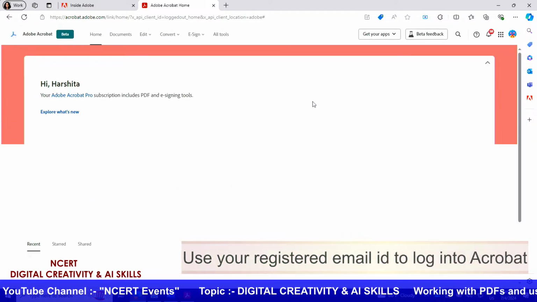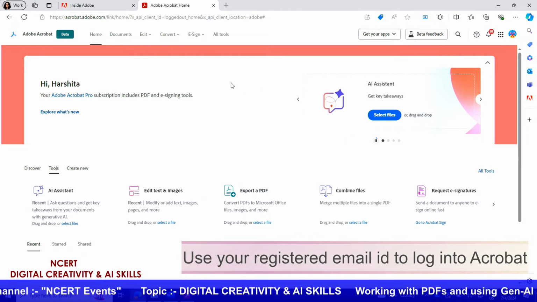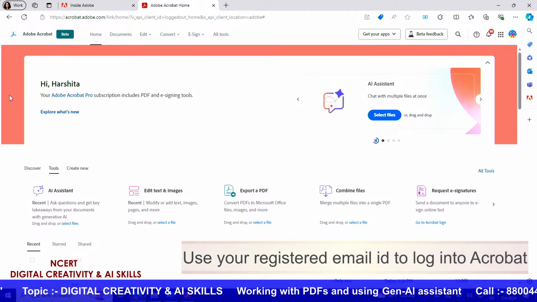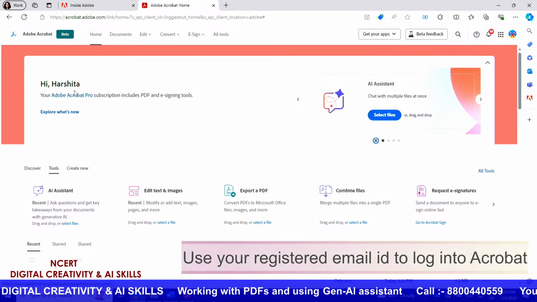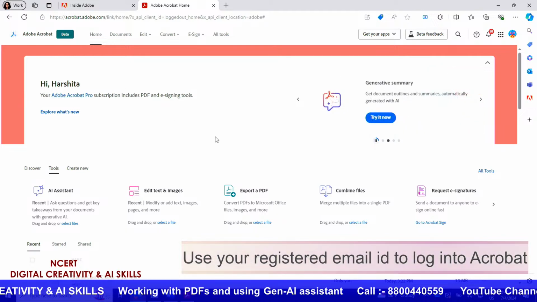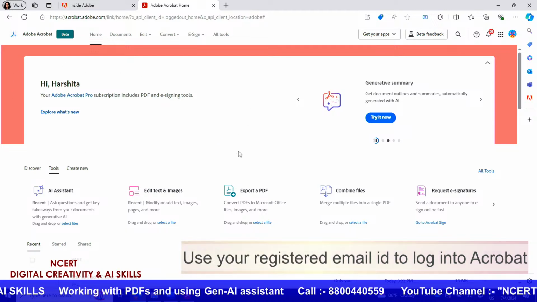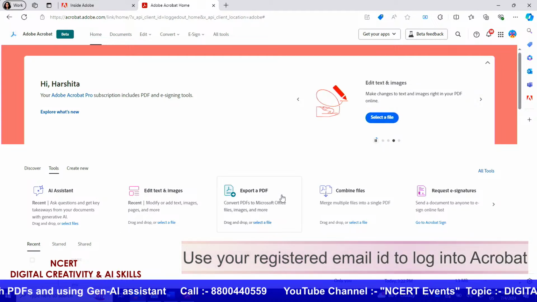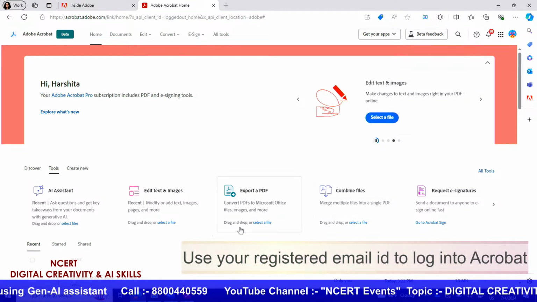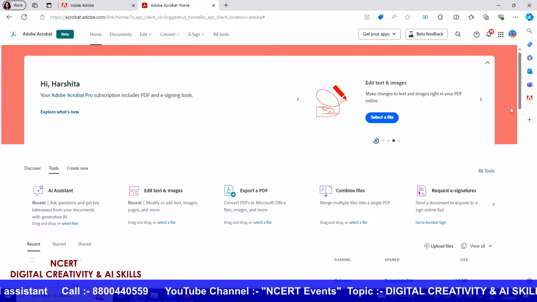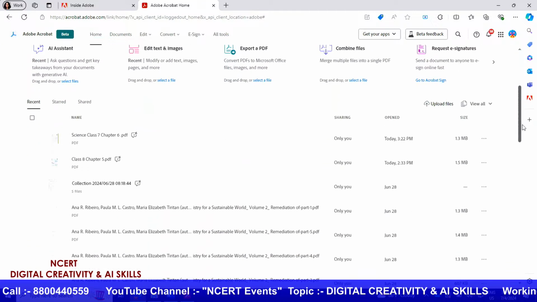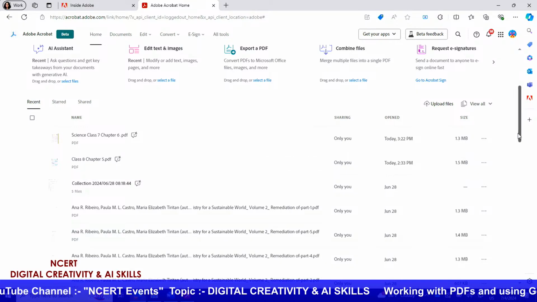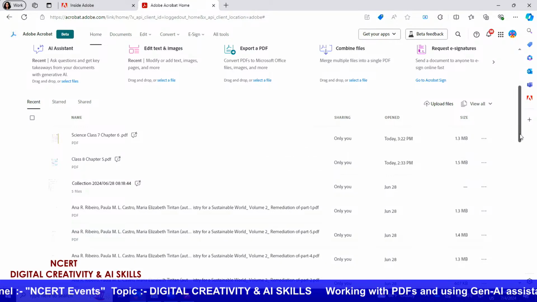Yes. So as you can see here, this is the Acrobat Web home screen, and you have the banner that greets you with a hi and your name, and it gives you an idea of what kind of account you have. And here you can see all the different tools that are available to you in this particular section. And if you scroll down, you will also be able to see the different files that you have available already on your Adobe Cloud Storage.